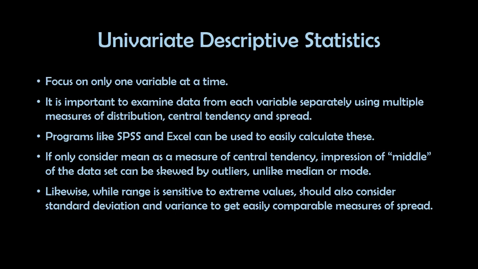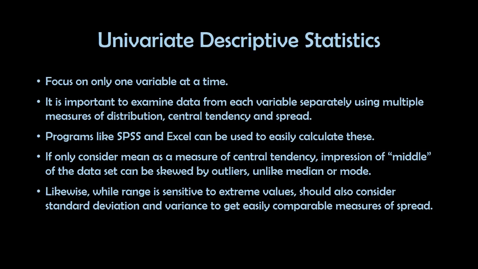Alright, next, let's take a look at the two types of descriptive statistics. The first one is univariate descriptive statistics, which focuses on only one variable at a time. So it is important to examine data from each variable separately by using multiple measures of distribution, central tendency, and spread.